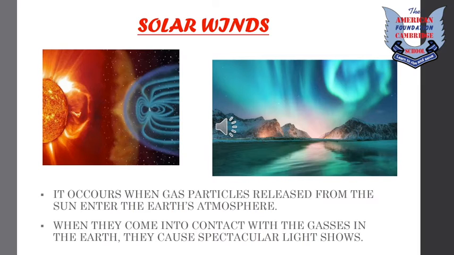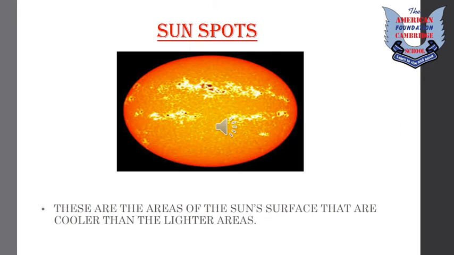So, when the gases discharged from the sun came in contact with the gases in the Earth, they caused spectacular light shows, which is known as solar winds. It looks so beautiful. What are sunspots? Sunspots are the areas of the sun's surface that are cooler than the lighter area.